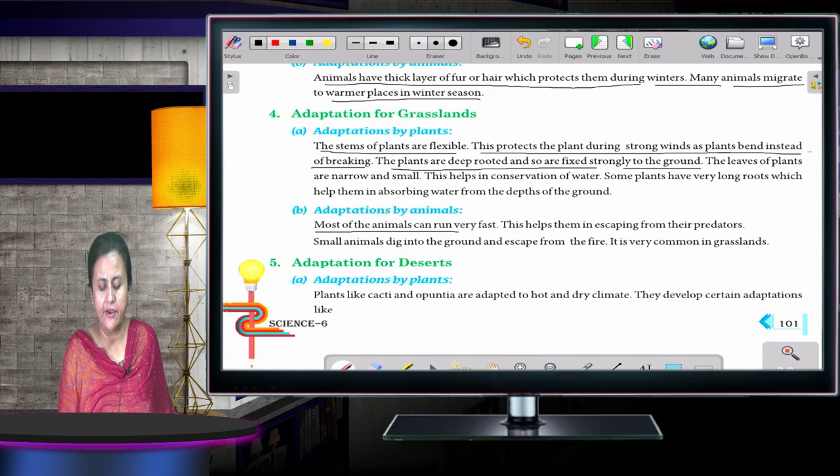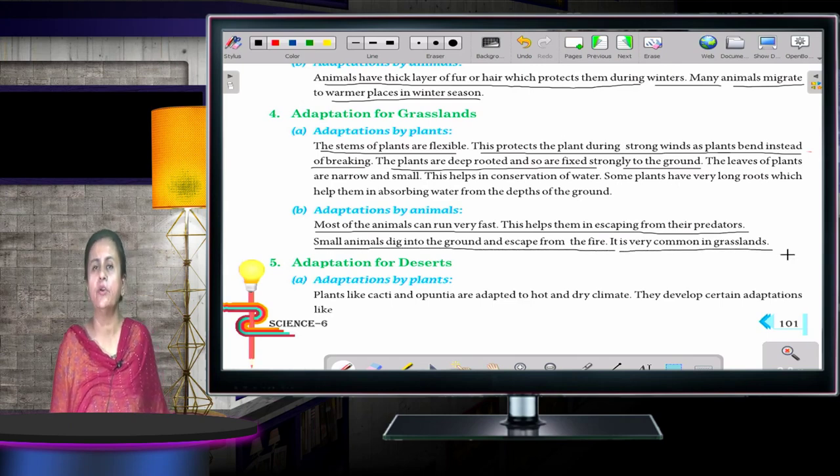Most of the animals can run very fast. This helps in escaping from their predators. Small animals dig into the ground and escape from the fire. It is very common in grasslands.